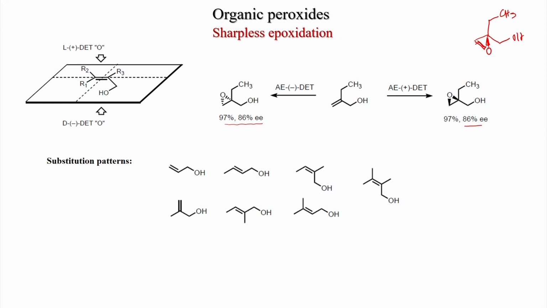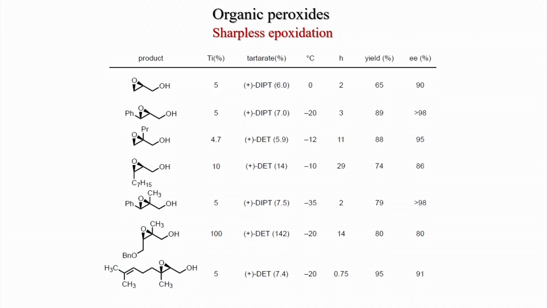There are different substitution patterns, like mono substituted, di substituted, tri substituted, tetra substituted. This was E di substituted, this is tri substituted, this is also tri substituted, and this is Z di substituted. So, Z di substituted olefins are the least reactive and selective. So, if you have a Z di substituted allylic alcohol like this, then the reaction is very sluggish and also less selective.